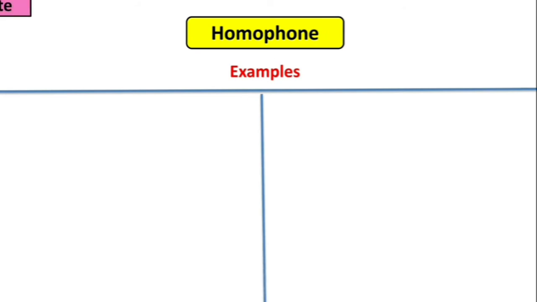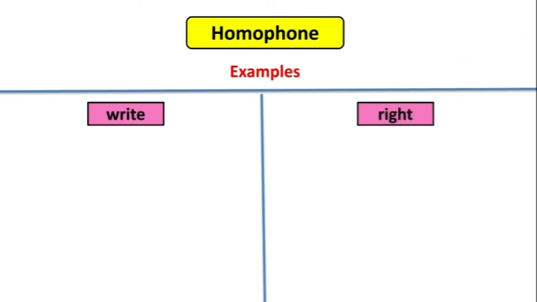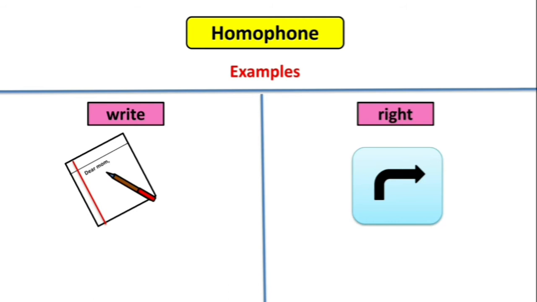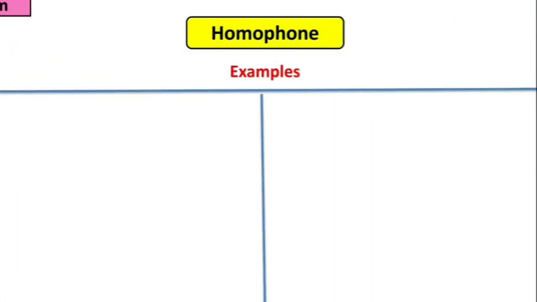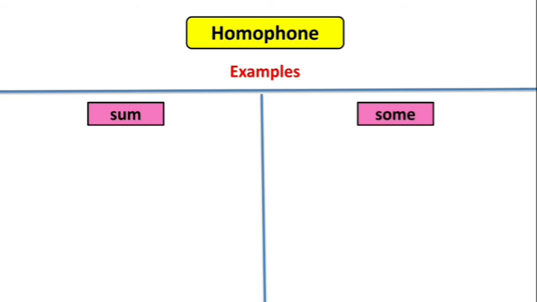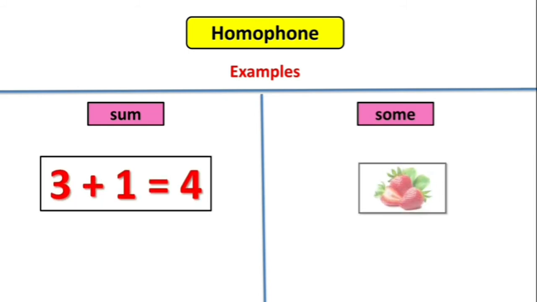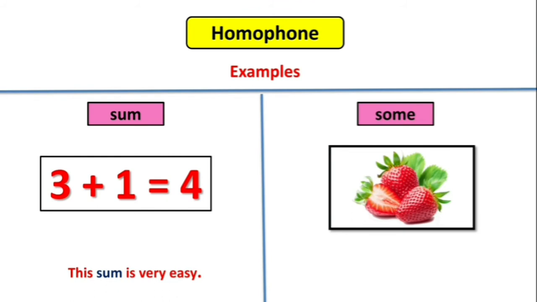Next example is write and right. W-R-I-T-E, write means to write, and R-I-G-H-T, right means right side. Let's look into sentence example. I like to write letter to my mom. Turn right on Happy Street. Next example is S-U-M, sum, and S-O-M-E, some. This sum is very easy. There are some strawberries on the table.